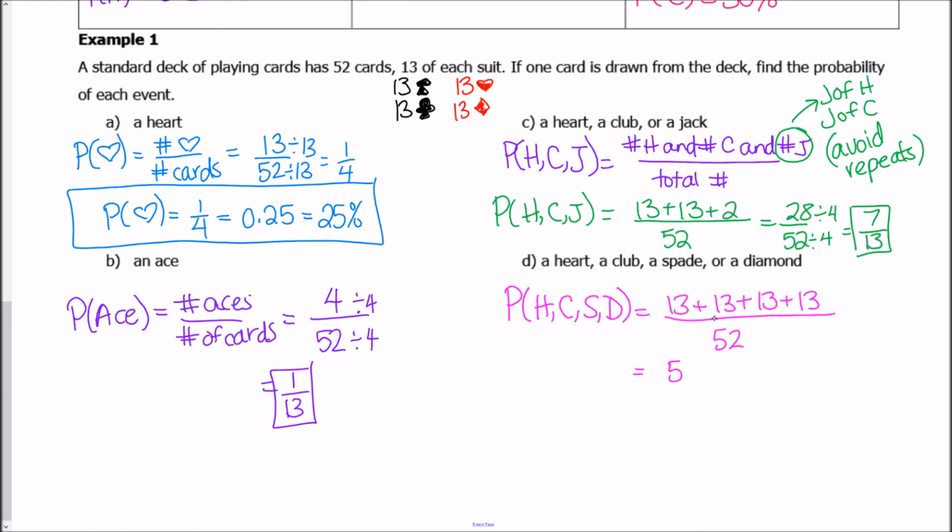So if I add 13 plus 13 plus 13 plus 13, I get 52 over 52, which is 1, which means that there is 100% certainty that a card is either going to be a heart, a club, a spade, or a diamond. And that should make sense to you because when I take a card out, it's going to be one of those 4 things. It's not going to be anything other than a heart, a club, a spade, or a diamond.